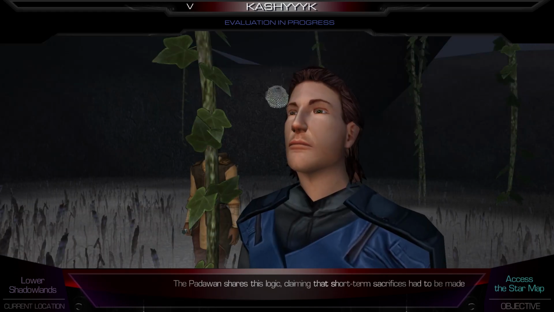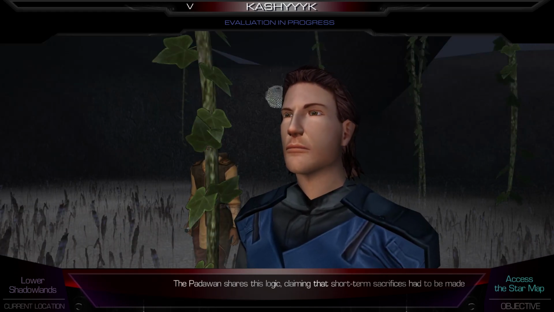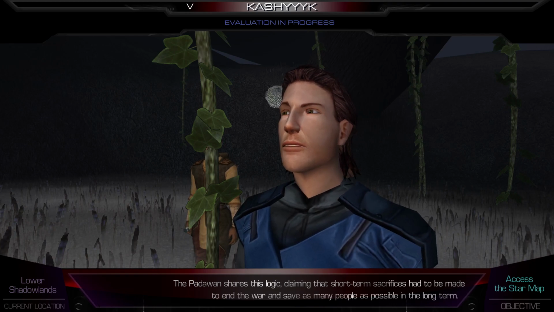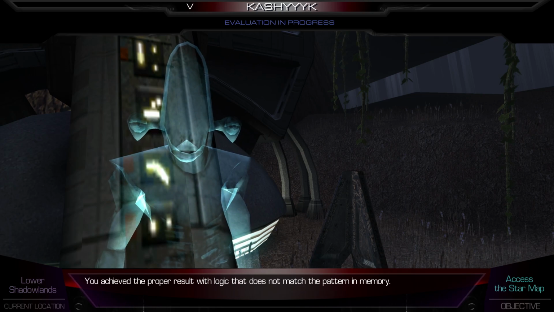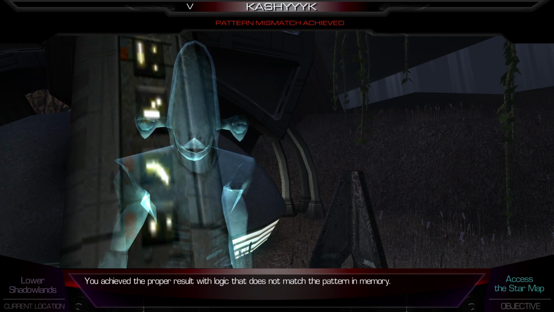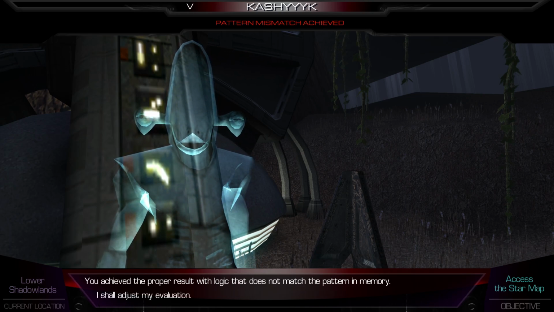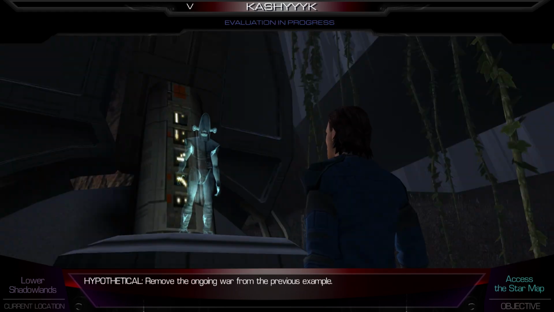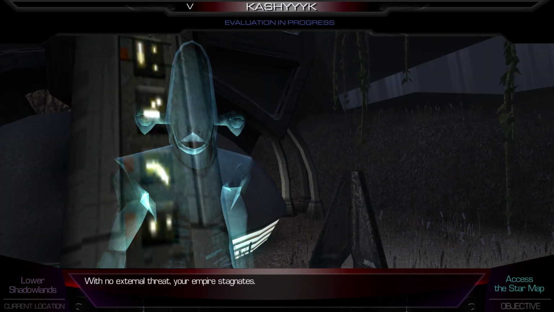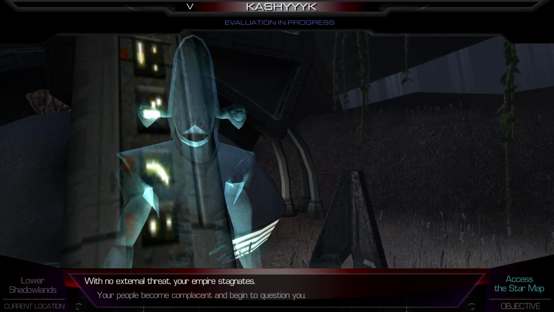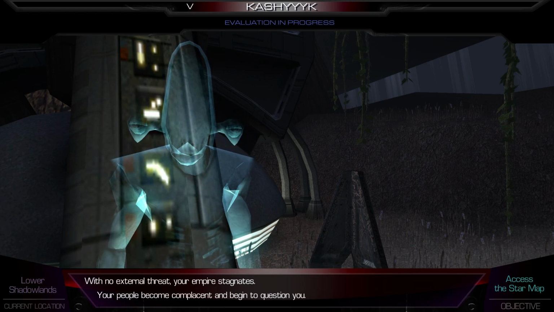The Padawan shares this logic, claiming that short-term sacrifices had to be made to end the war and save as many people as possible in the long term. You achieved the proper result with logic that does not match the pattern in memory. I shall adjust my evaluation. Hypothetical. Remove the ongoing war from the previous example. Consider enemy states to be weak and remote. With no external threat, your empire stagnates. Your people become complacent and begin to question you.